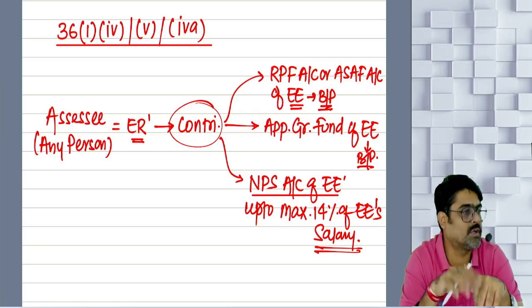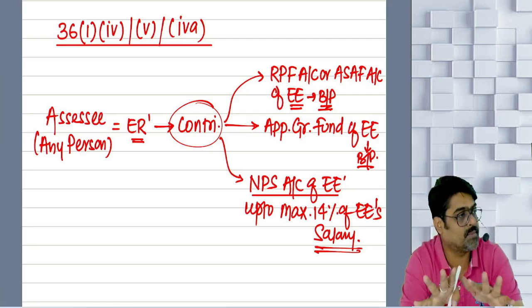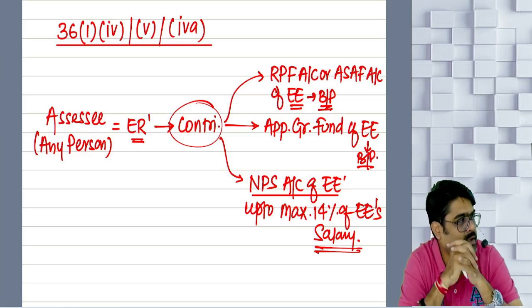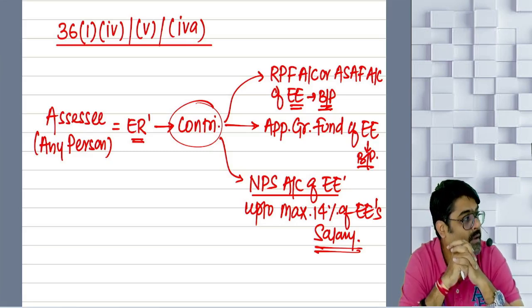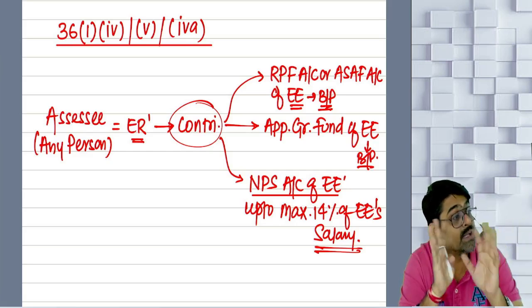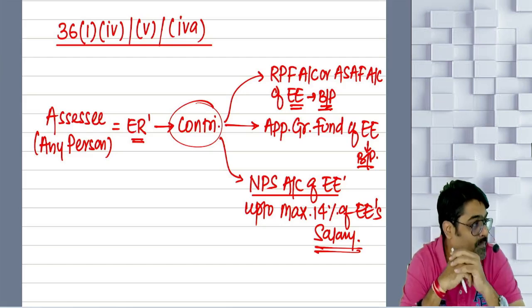If your contribution is less than or equal to 14%, full contribution will be allowed as a deduction. But if your contribution is more than 14%, then up to 14% will be allowed, but excess will be disallowed as per 40A subsection 9.